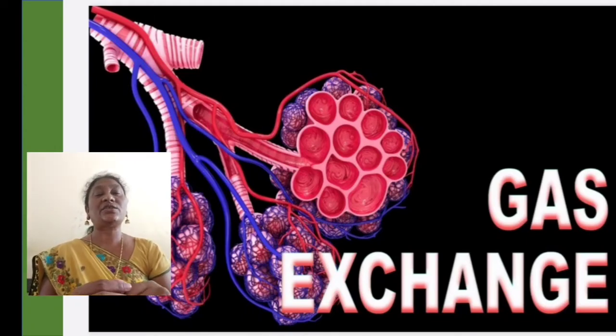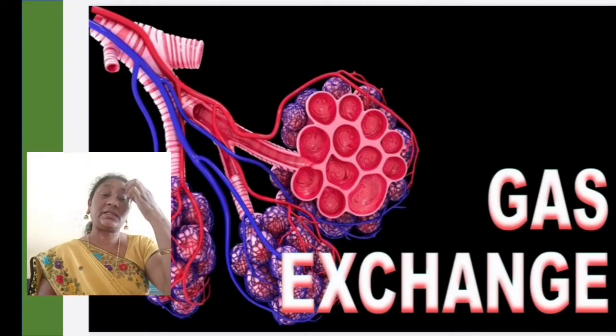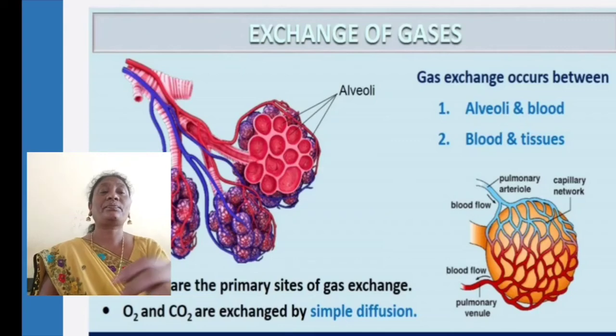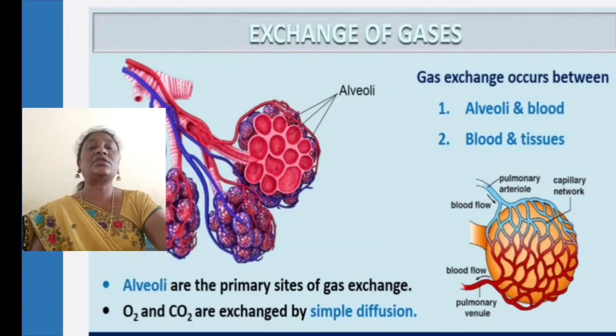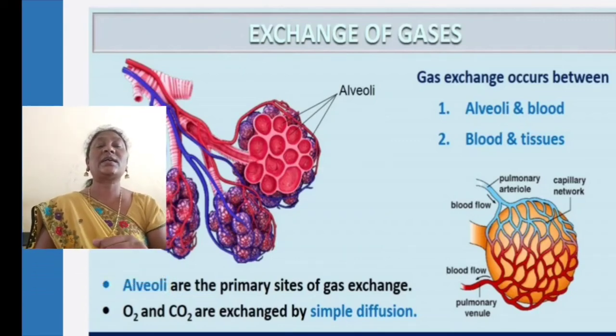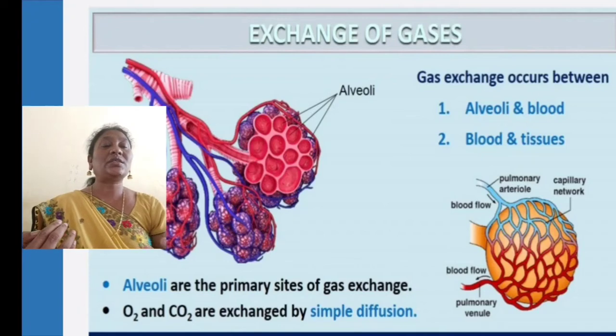Now let us see gaseous exchange. How will the gaseous exchange take place in the lungs? The gaseous exchange takes place in the lungs. The lungs consist of unit parts, the functional units called alveoli. You can see the bowl-like structure, one alveolus.